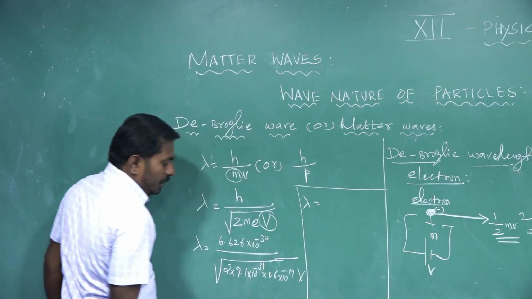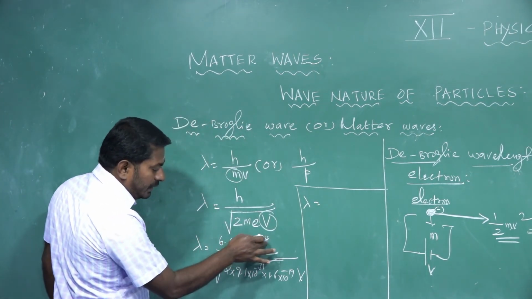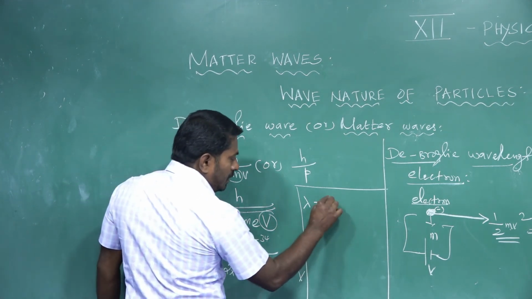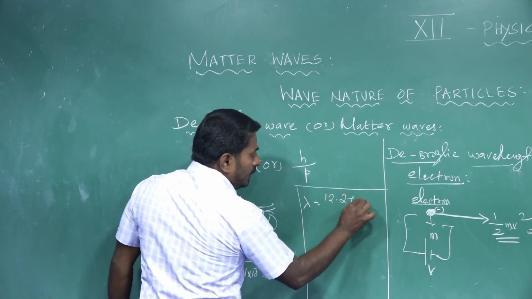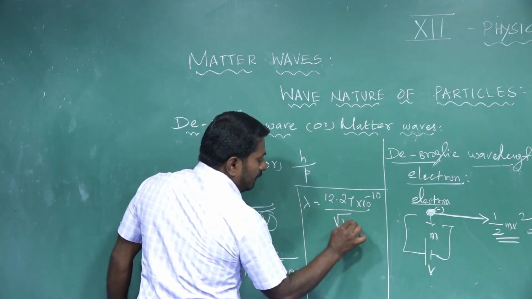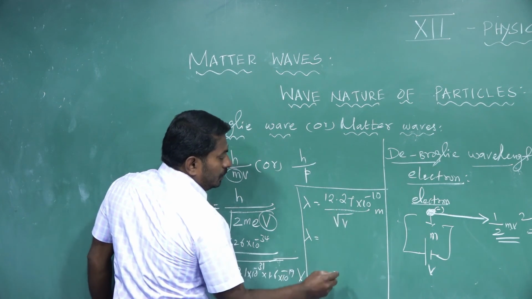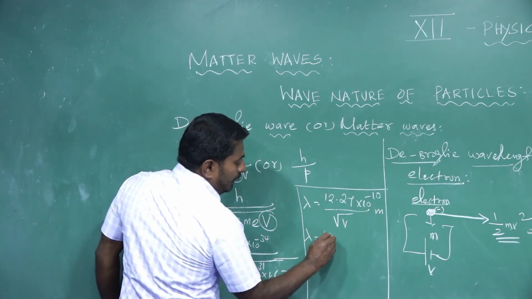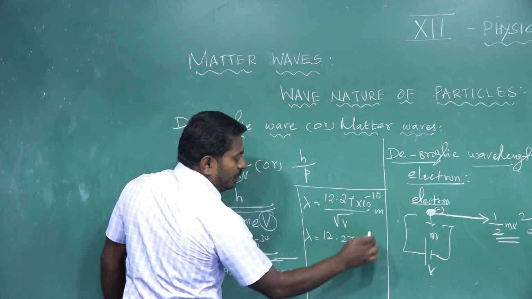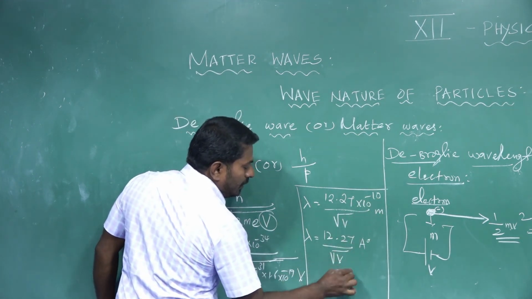Then lambda is equal to, you solve, 6.626 into 10 power minus 34 divided by square root of all these values, 12.27 into 10 power minus 10 divided by root V meter. So lambda is equal to 12.27 into 10 power minus 10 meter, which is equal to 12.27 angstrom divided by root V.